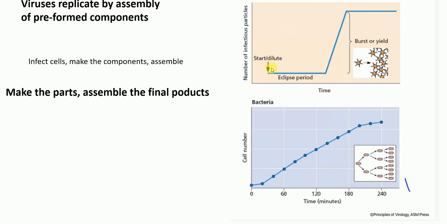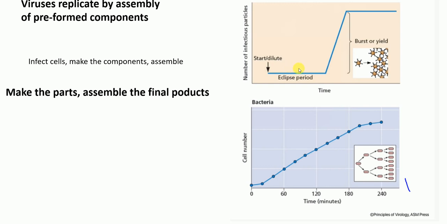the cells. The cells will be infected by these viral particles, and when the infection happens, the necessary components will be made right inside this infected cell. That's why we have this eclipse period in this viral replication process. Okay, why is this the eclipse period? Because after the viral particles infect the cell, it takes some time to make these components.